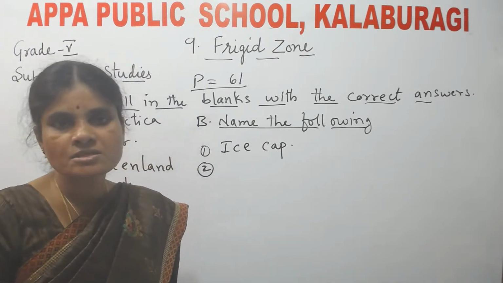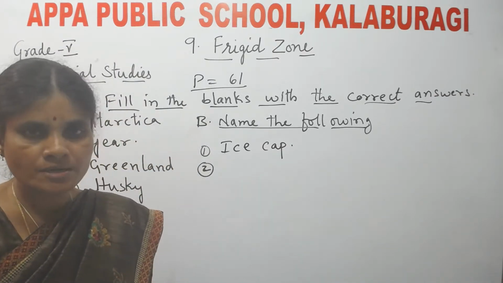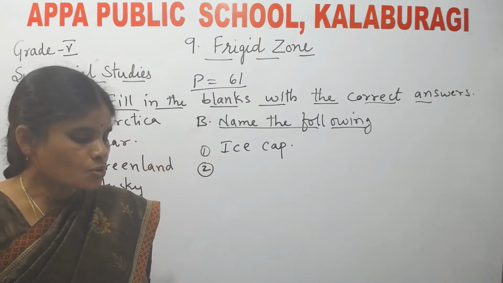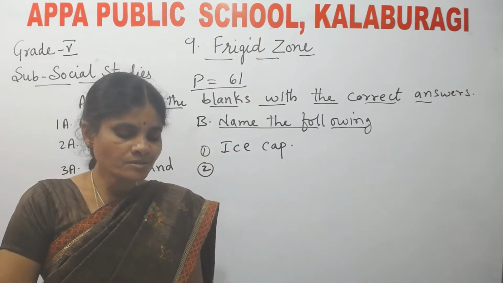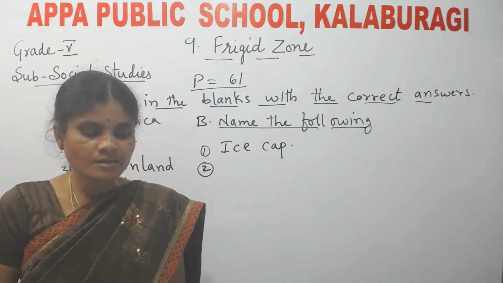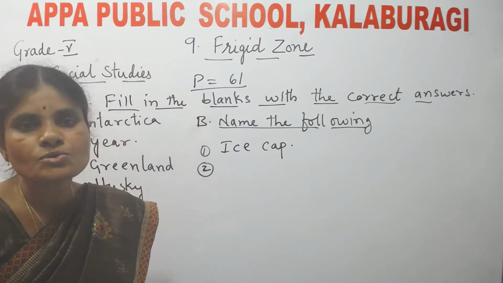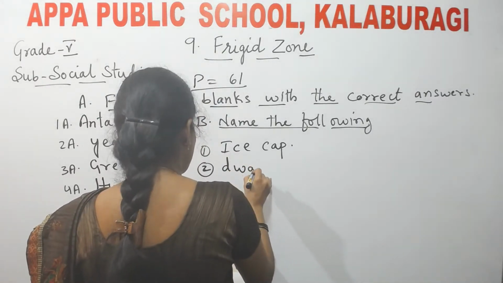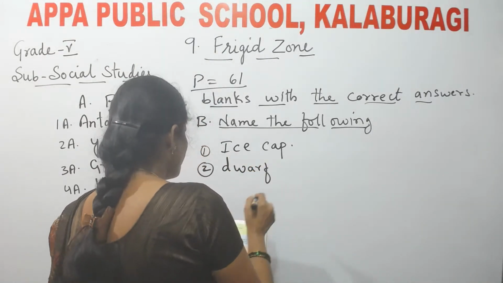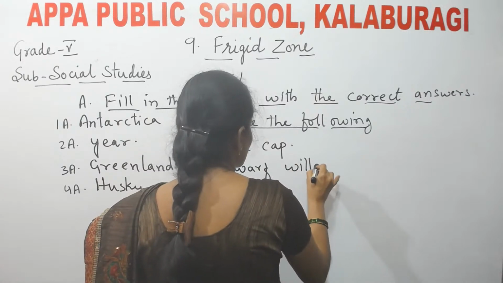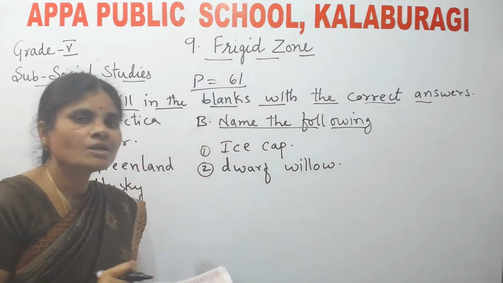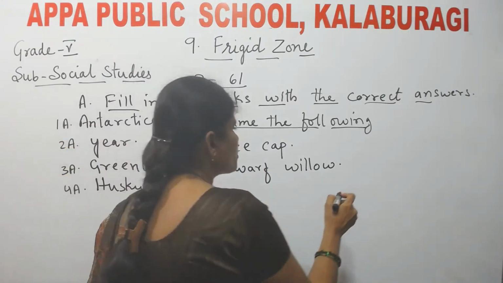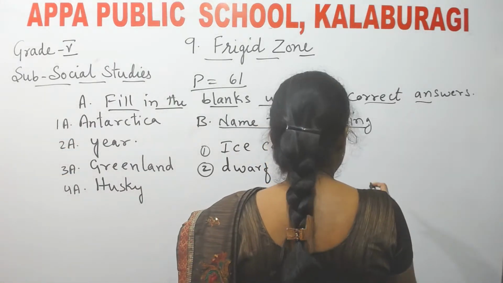What are glaciers? Glaciers are nothing but frozen rivers. Okay. Next, the only tree that grows in the freezer zone. Which is the only tree that grows in a freezer zone? Dwarf willow. Dwarf willow is the only tree which grows in a freezer zone. It grows up to the height of 6 to 8 feet.